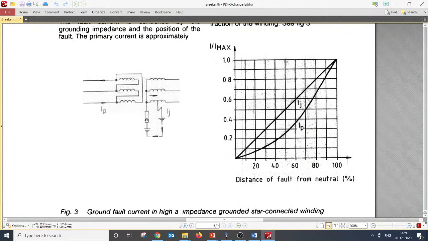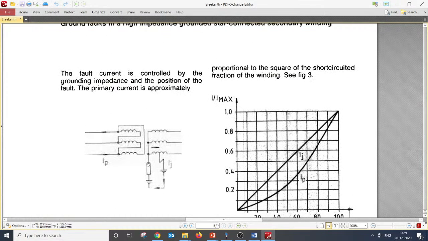Here it is a star grounded, but through a resistor, that NGR, and it is not explicitly given in any of the documents, but it is understood that the NGR rating we are putting is to limit the current to the full load current. If the full load current of a 40 MVA transformer at 11 kV, whatever you work out, that's the current you are limiting to.